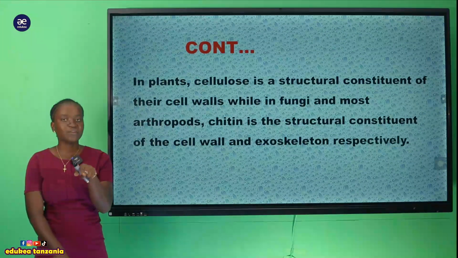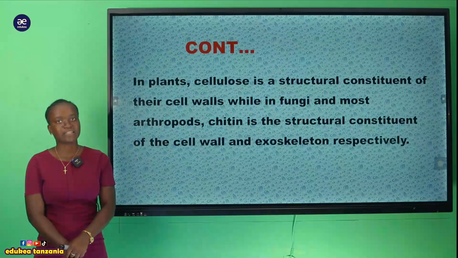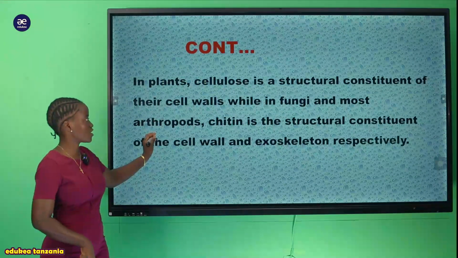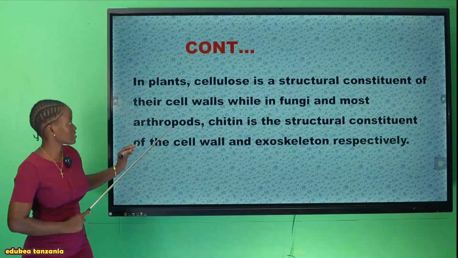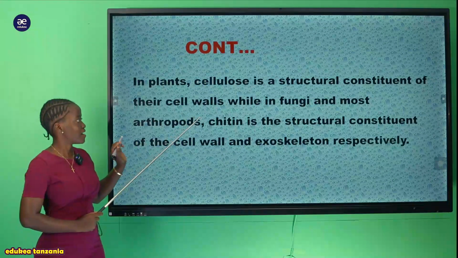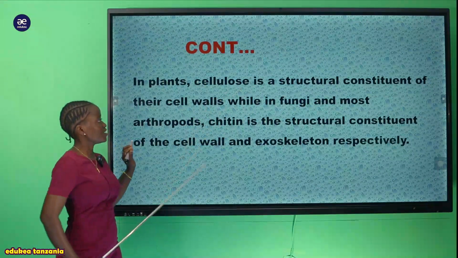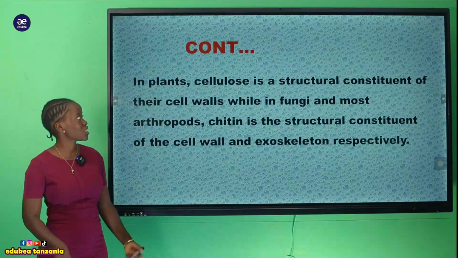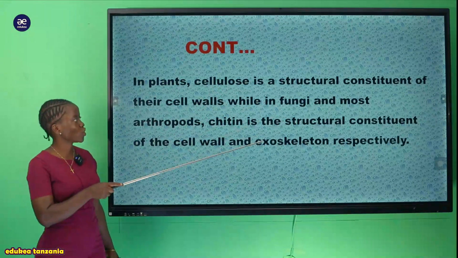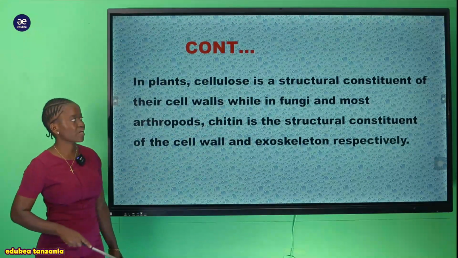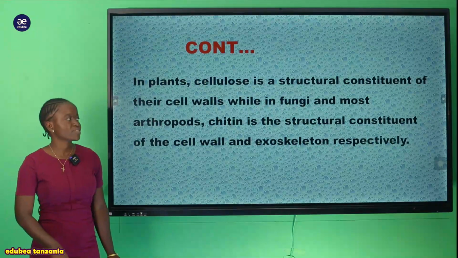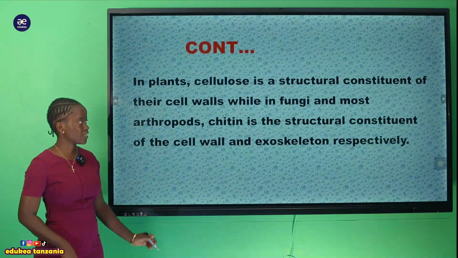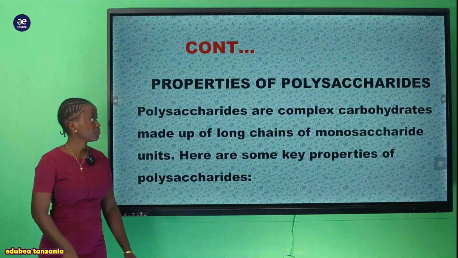Also chitin is one of the polysaccharides which is found in arthropods. So this chitin is found in the arthropod, but within the fungi, remember we have seen that they use the glycogen for the storage, but on the structural constituent which is found within the plant, it is the same as that which is found within the fungi.